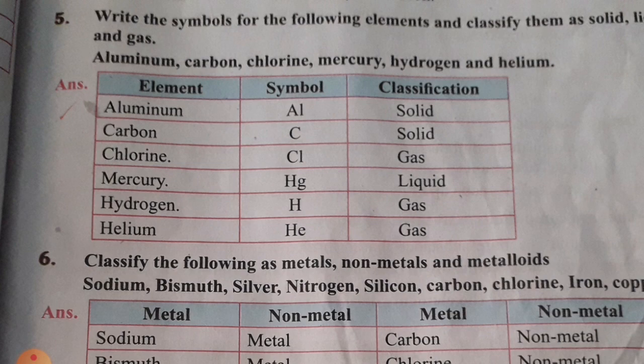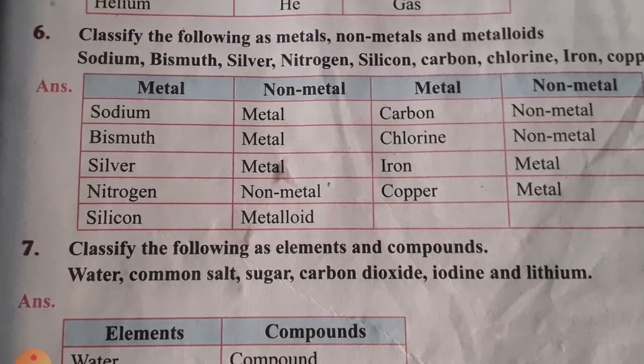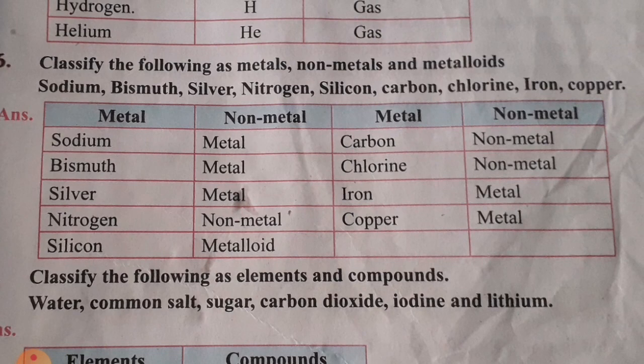It's a very important question. And the sixth question also. Classify the following as metals, non-metals, and metalloids. 9 elements are given, children. Here, sodium. Is sodium a non-metal or a metal? Sodium is a metal. Bismuth also metal. Silver also metal. Nitrogen non-metal. Silicon metalloid.